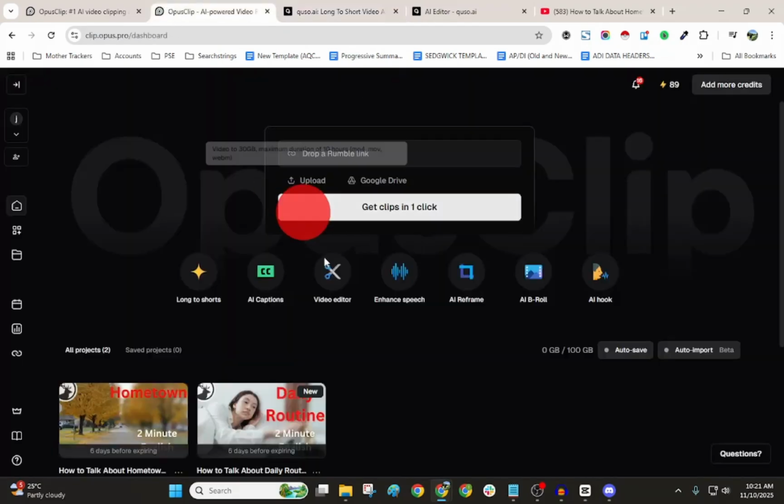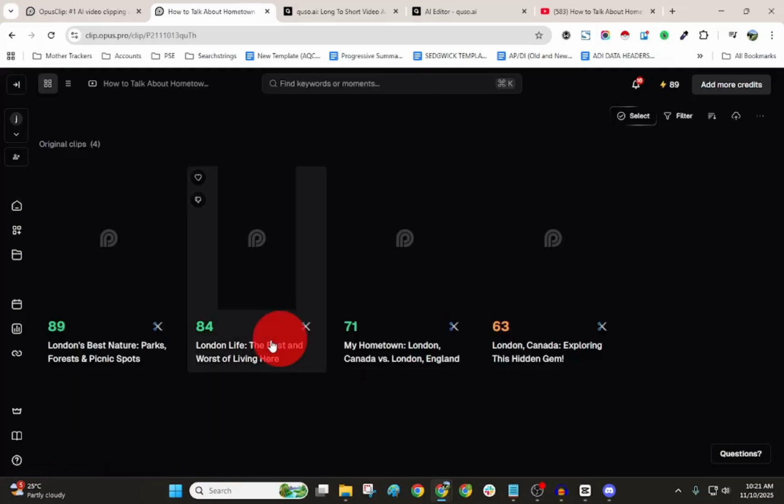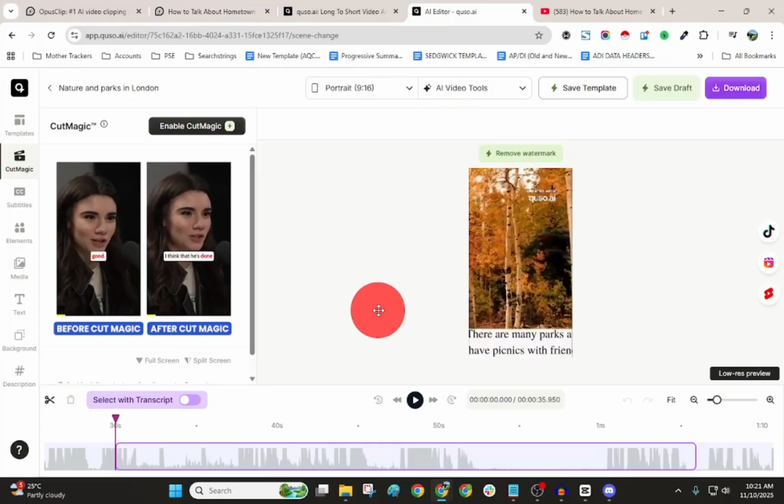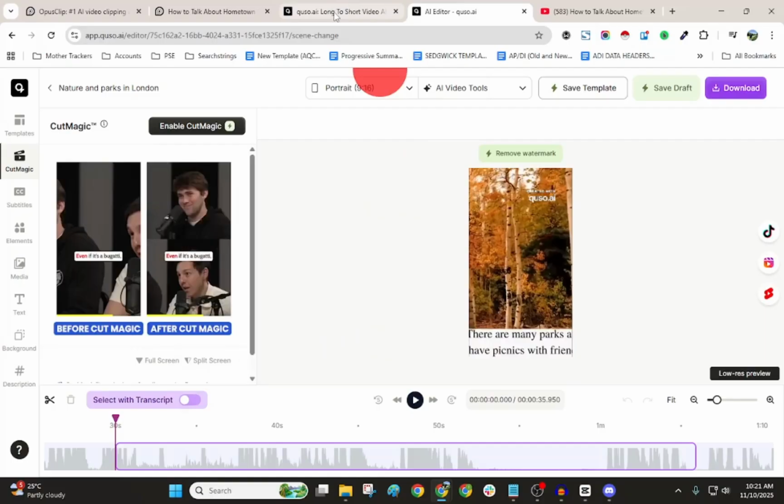So for Opus Clip, you can choose long to short videos, AI captions, video editor, enhanced speech option, AI reframe, AI B-roll, and also AI hook. For Vidyo.AI, you can select AI subtitles, you can edit AI videos, brand kit, and also social media scheduling.